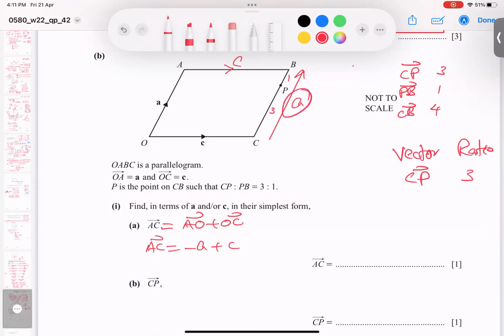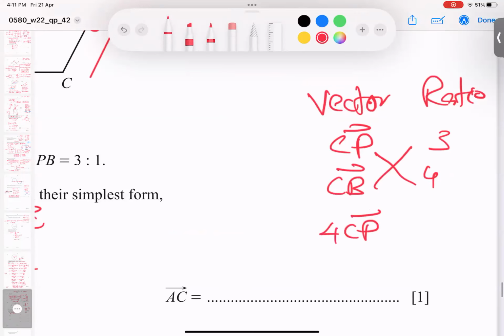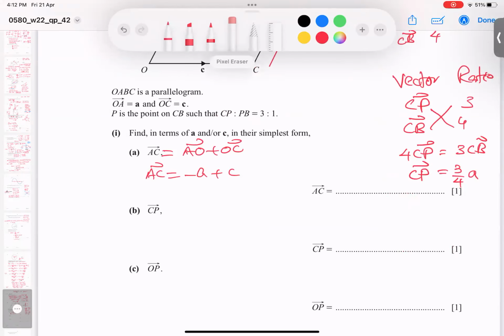Because the full vector I know. So I'm writing CP and 4 and cross multiplying. So 4 times CP equals 3 times CB, but CB, you know, all together is A. So 3 and this 4 will divide. I get the CP vector. So Alhamdulillah, I have done it here. So this working is here.